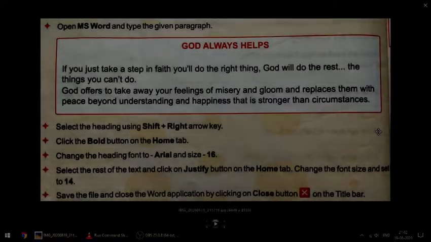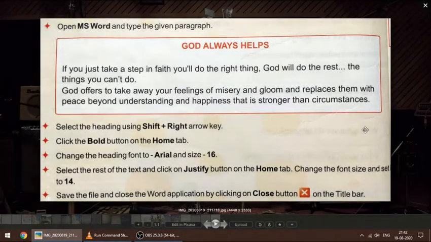Hello students, in this video we will be learning the first activity of computer. For that, you have to open MS Word and type the given paragraph. Now how to open MS Word? What do you mean by MS Word? The full form of MS is Microsoft, that is Microsoft Word. How will you open it?